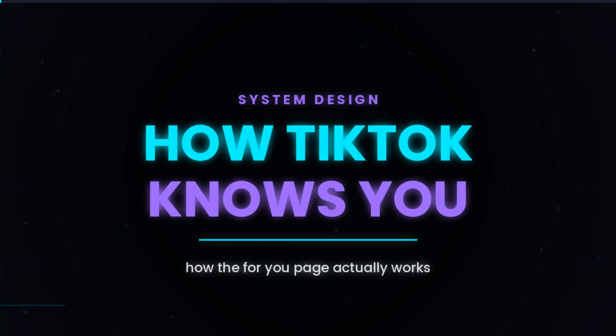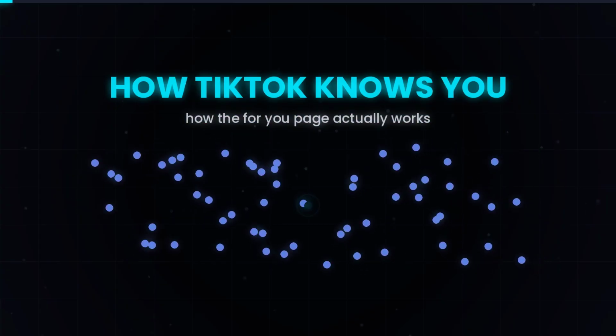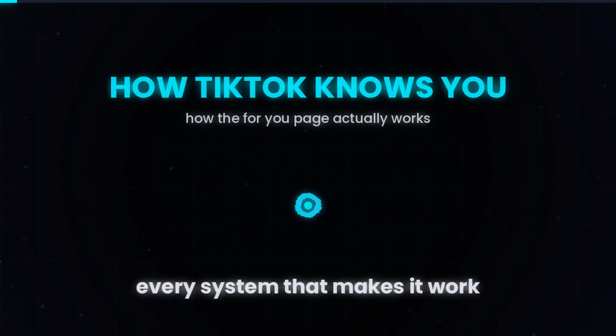TikTok knows you better than your best friend. Not roughly, not eventually. Within about an hour of opening the app for the first time, it has a model of what you will watch next that is more accurate than your closest friend's guesses. That is not magic. It is an engineering decision. And today I'm going to show you every system that makes the For You page work, from the moment you swipe to the moment the next video starts.